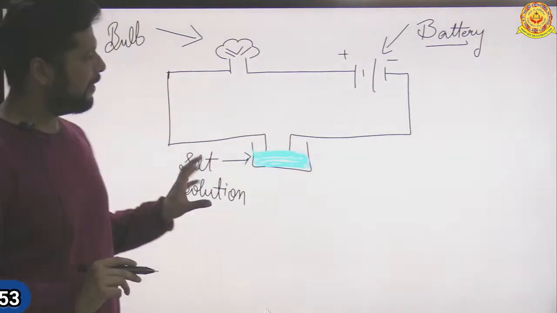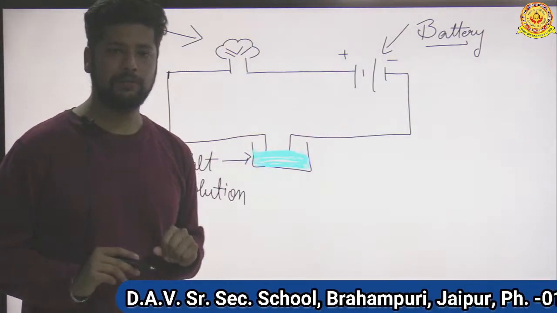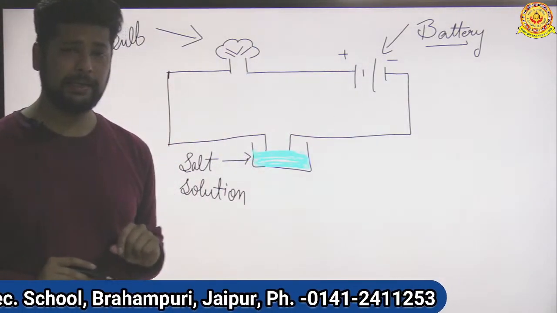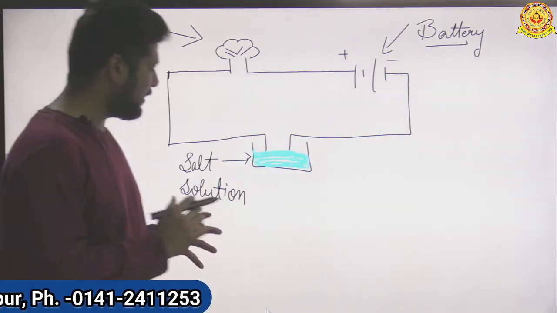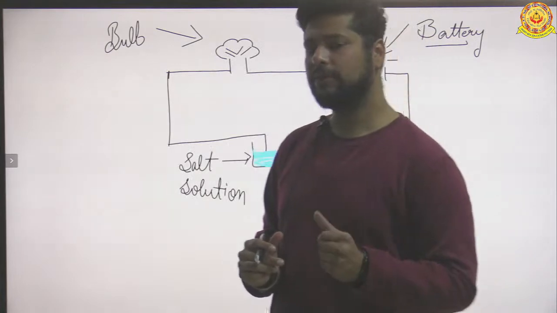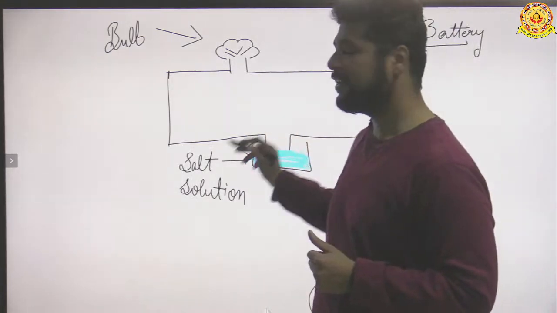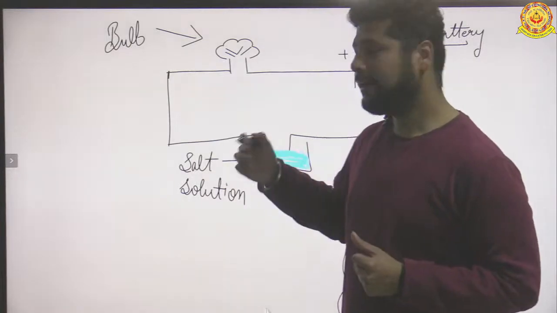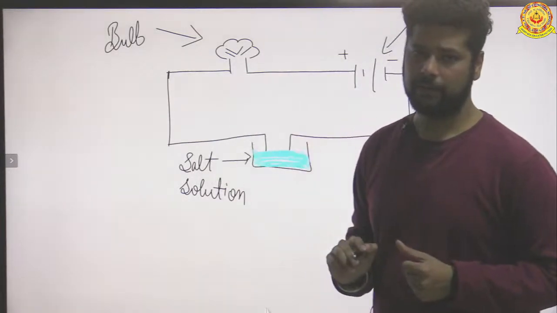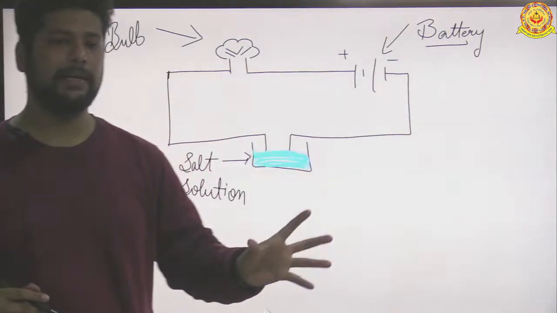Okay, we have checked all the connections, our bulb is in good condition, our battery is also working, the wires are connected in a good way, but then also our bulb is not glowing. So what conclusion can we get? That this salt solution is giving very weak current, and a bulb cannot detect weak current. So that's why in a tester we have to use certain different items instead of a bulb.